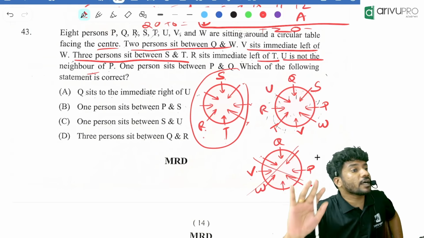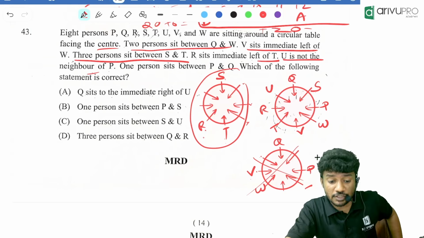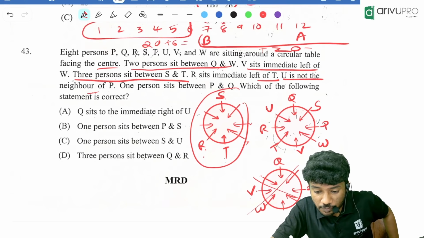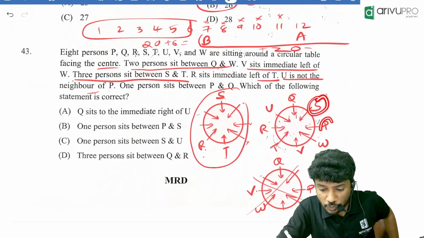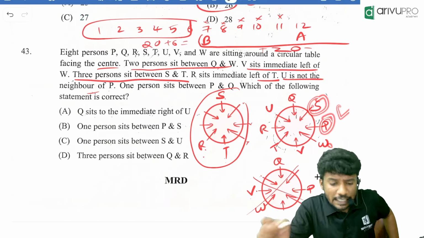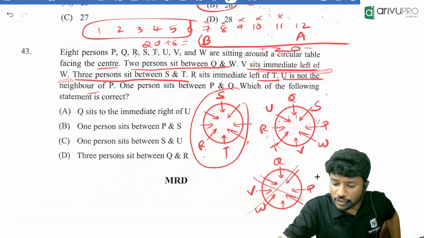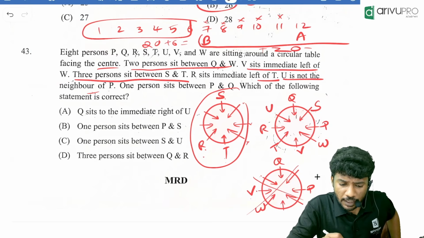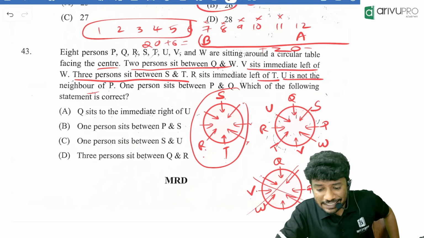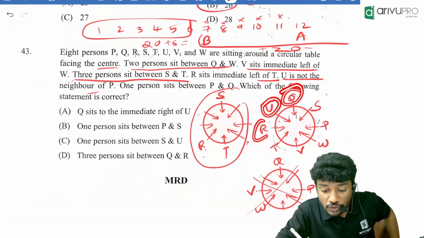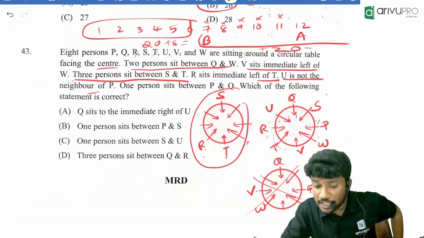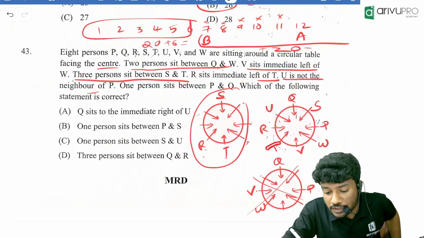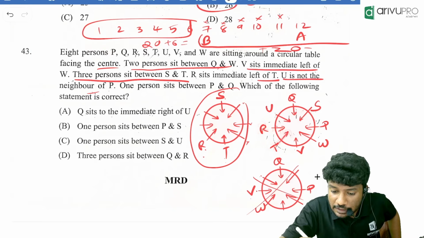Now you check one by one whether everything is correct. Two persons sit between Q and W. That is correct. Next one. V is immediate left of W. That is correct. Then what is remaining? Three persons sit between S and T. That we need to check. 1, 2, 3. Three people are sitting between S and T. Then R sits immediate left of T. That is also correct.